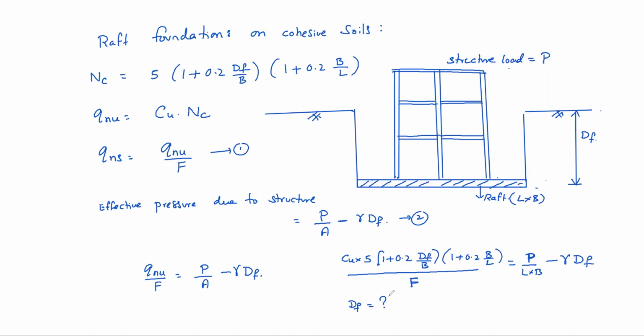So minimum depth of foundation required here. So the advantage we are getting, see, weak soil is there, then bearing capacity will be very less. In that situation, the soil is excavated. We are not placing back that soil. Obviously, in place of soil, we are putting some weight of the structure. So obviously, you will get some advantage. Okay. So how much depth needs to be excavated, I can work out in this formula. Okay. So raft foundations, if you want to design on weak cohesive soils, then this method can be used. Okay. This is proposed by Meyerhof only again. Okay. Clear now?